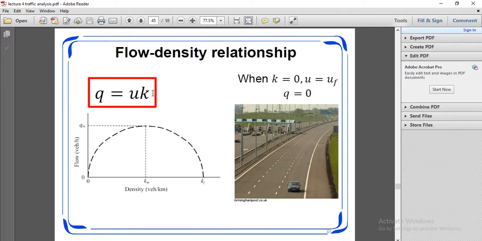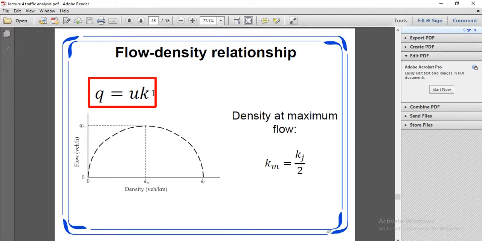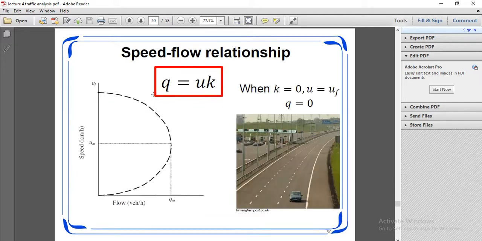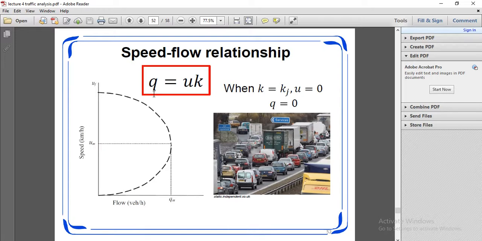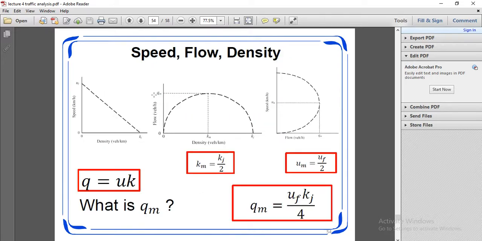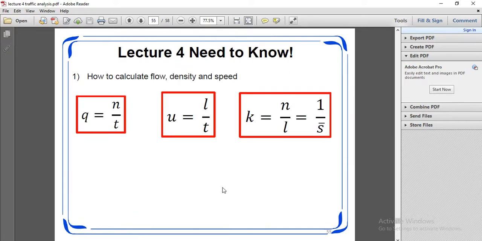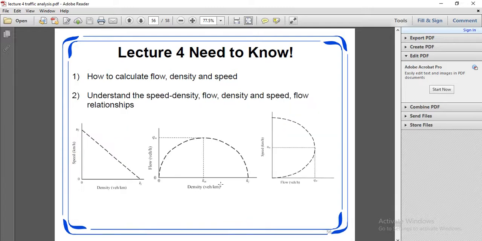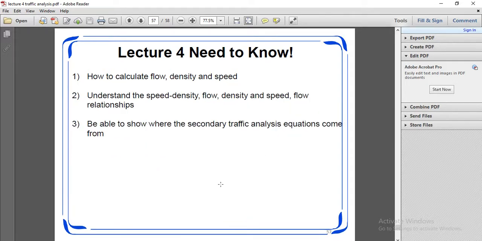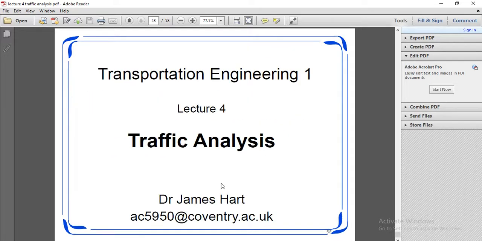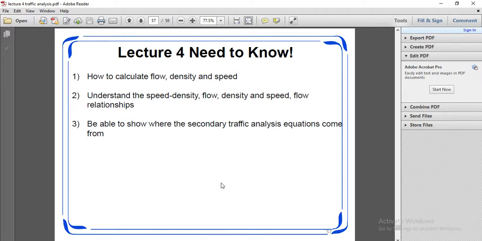Qm is equal to UF kj upon 4. That is the maximum flow.